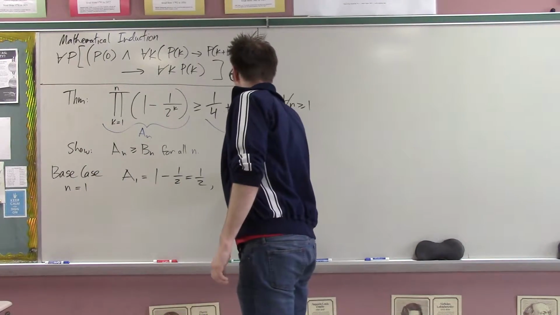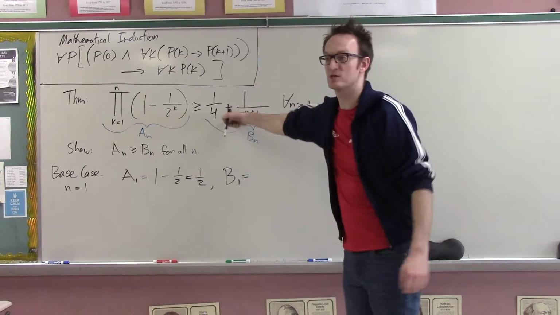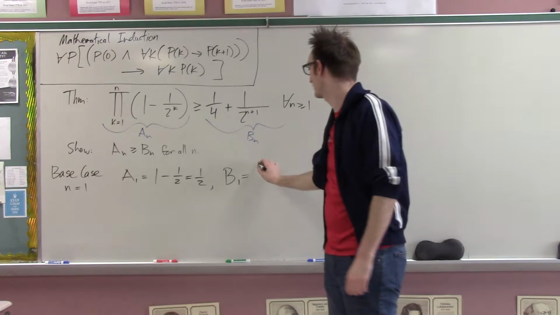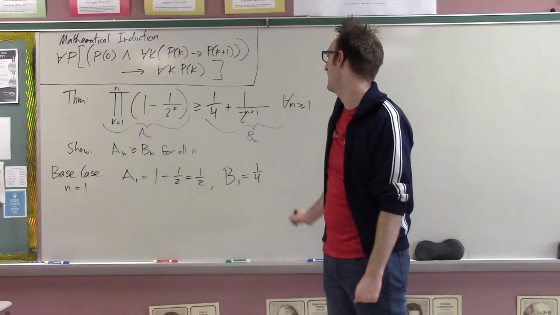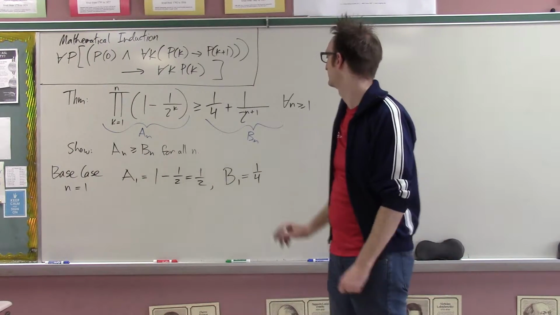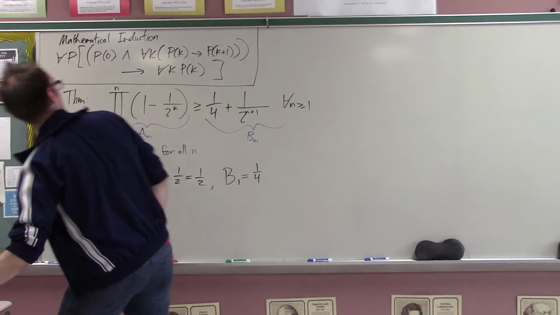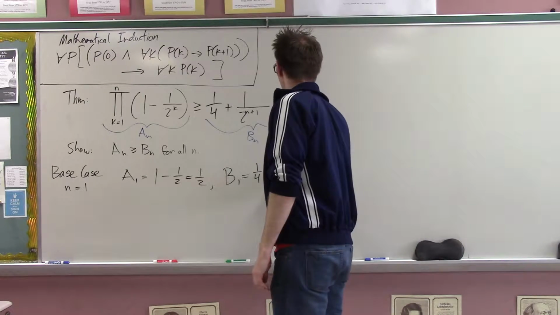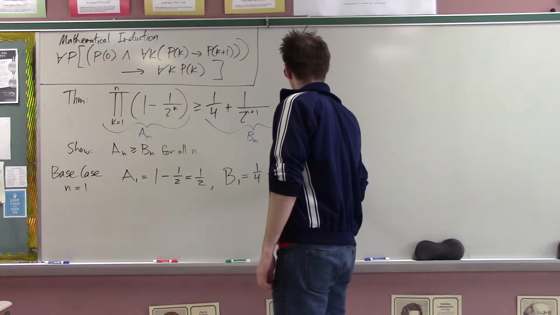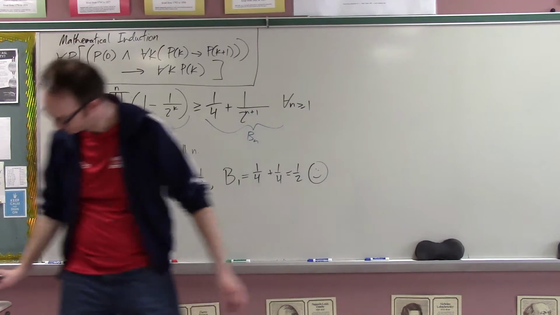Okay, b sub 1 is, well, now just put 1 in for n on the right hand side. Well, that's just a fourth plus 4, which is a half. So base case true.